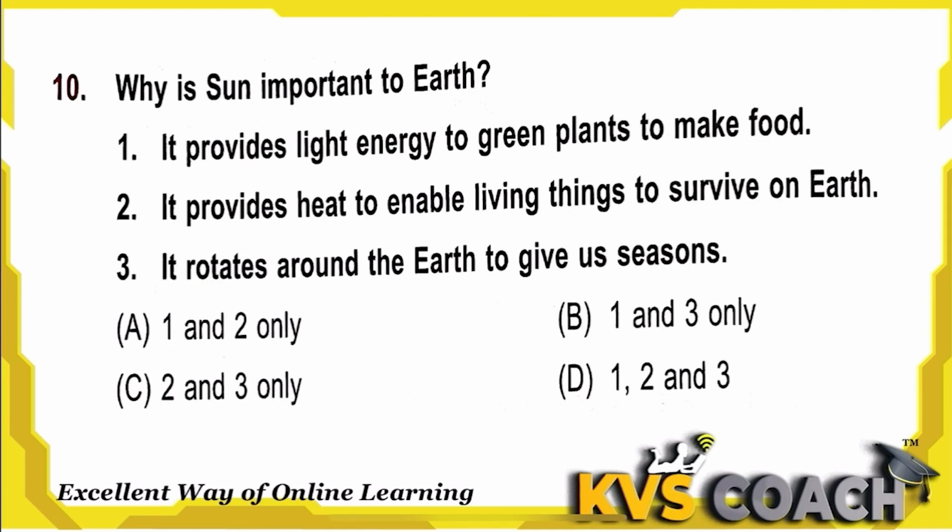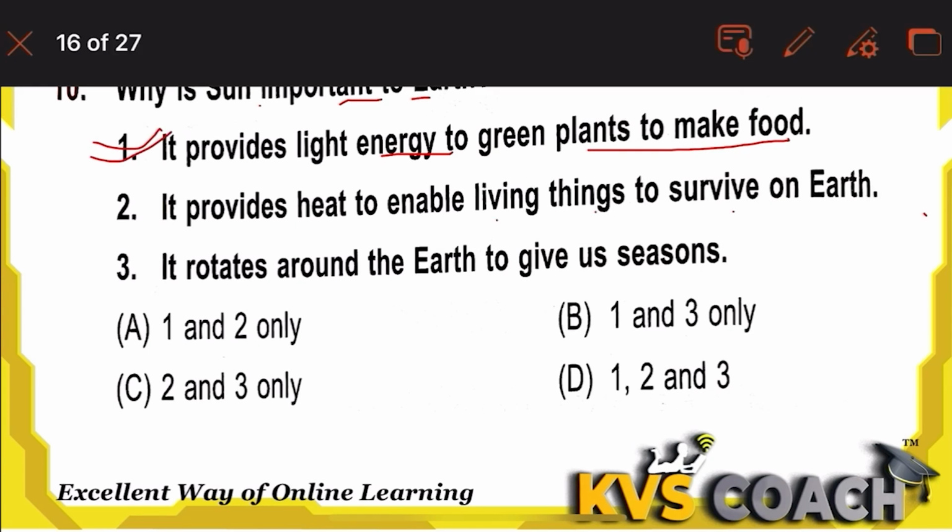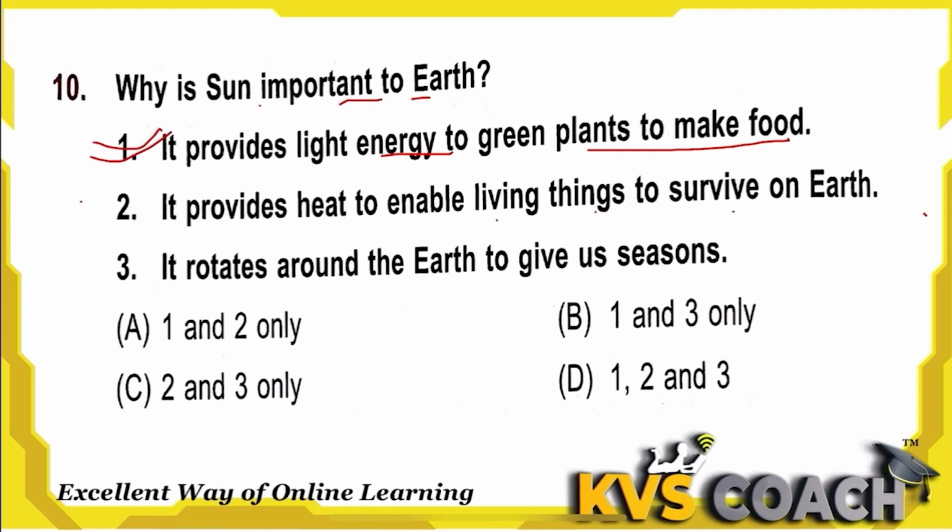Next is, why is the sun important to earth? First, it provides light energy to green plants to make food. Absolutely right. Plants make their own food with the help of sunlight. Number 2 is, it provides heat to enable living things to survive on earth. This is absolutely right. This is also an important thing the sun gives the earth, heat.